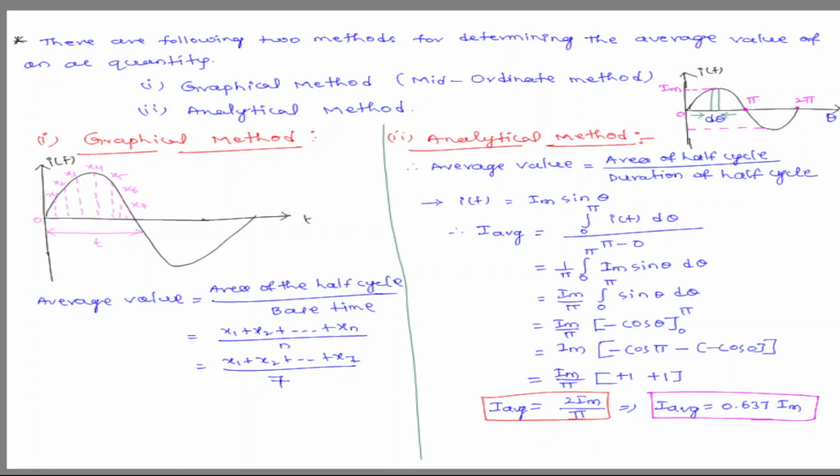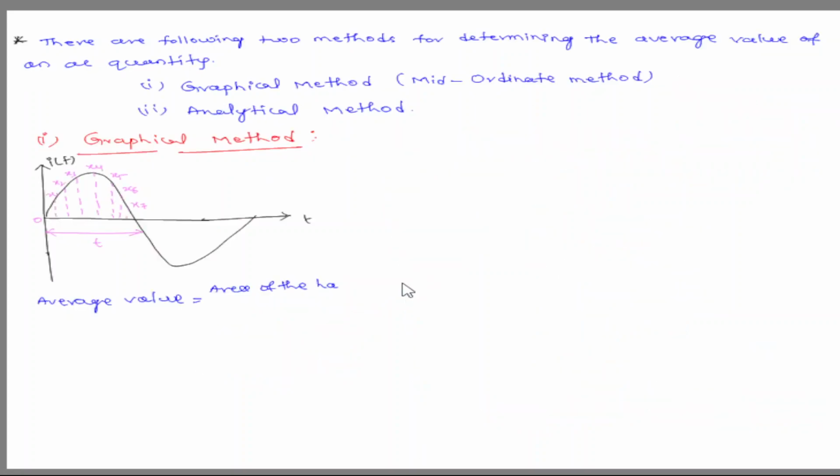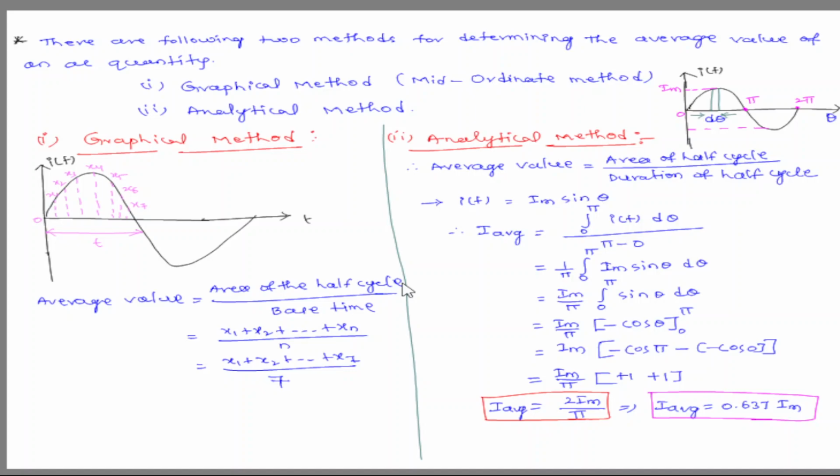Suppose it is voltage. Suppose they ask you to calculate the average value of an alternating quantity, the average voltage. We just write V average equals 2 Vm by π, or V average is equal to 0.637 Vm.